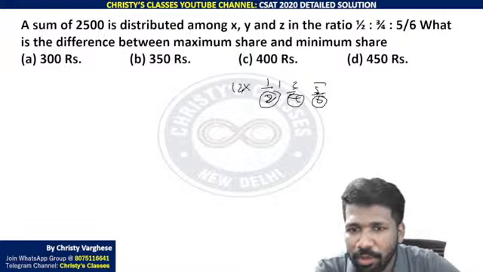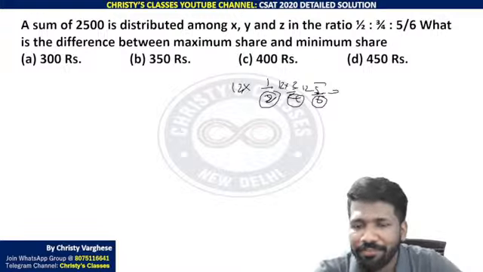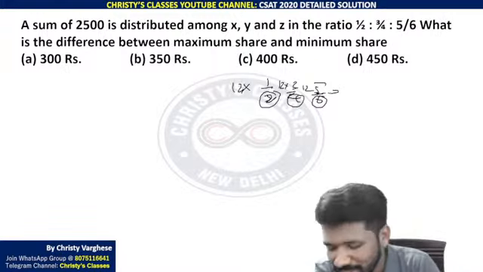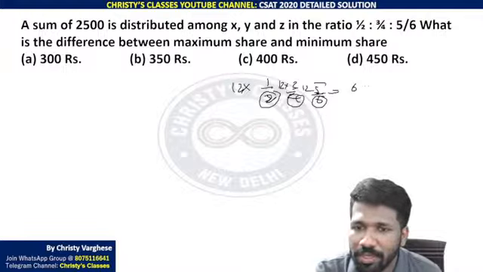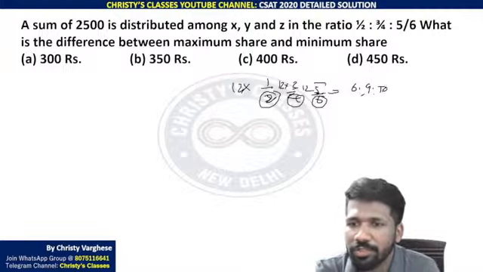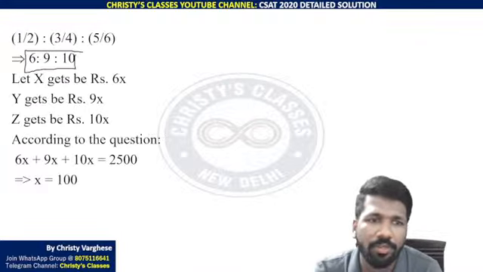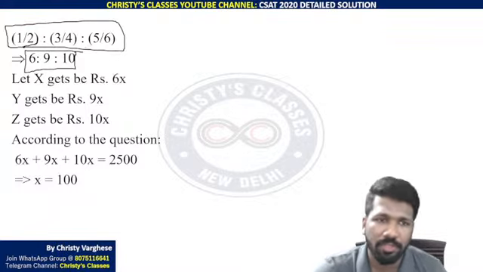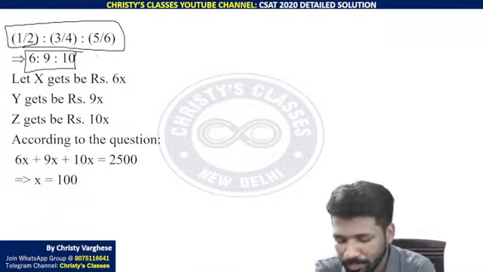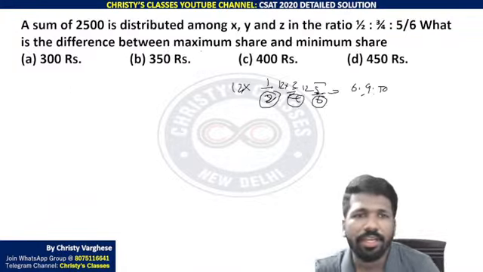If you multiply all by 12, you will get a fancy ratio in natural numbers. So 12 into 1/2 is 6, 12 into 3/4 is 9, 12 into 5/6 is 10. 6:9:10 is that ratio. Did you all understand how we simplified 1/2 is to 3/4 is to 5/6 to 6:9:10?